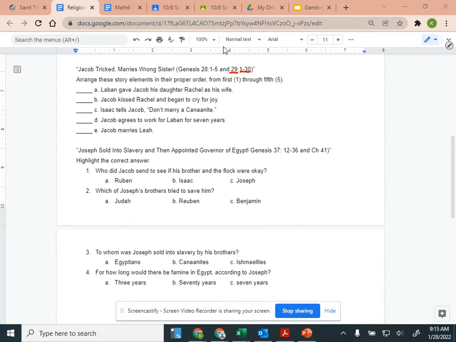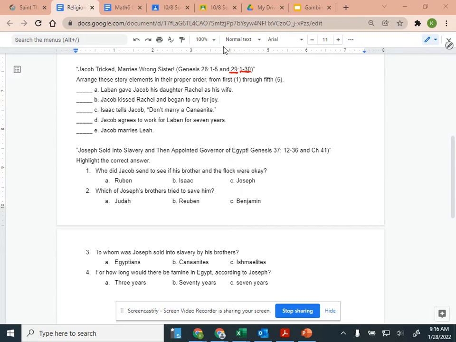They replied, "We cannot until all the shepherds are here to roll the stone away from the mouth of the well. Then we can water the flocks." While he was still talking with them, Rachel arrived with her father's sheep, for she was the one who tended them. As soon as Jacob saw Rachel, the daughter of his mother's brother Laban, and the sheep of Laban, he went, rolled the stone away from the mouth of the well, and watered Laban's sheep. Then Jacob kissed Rachel and wept aloud.